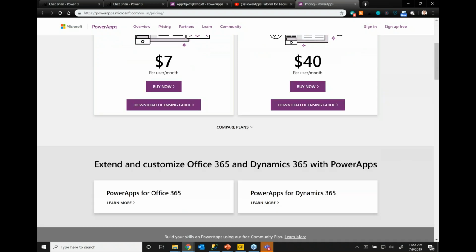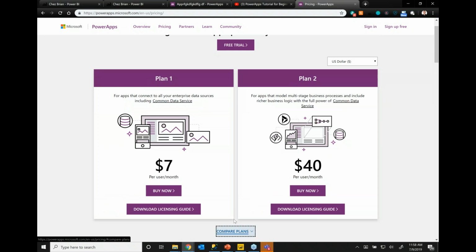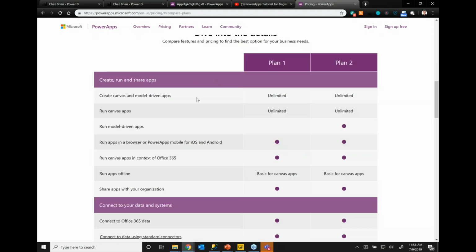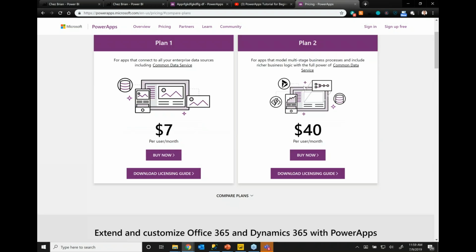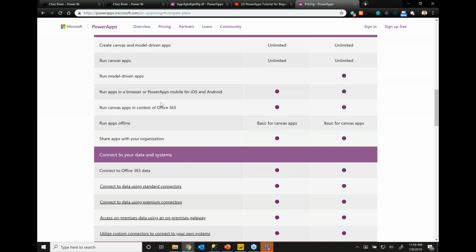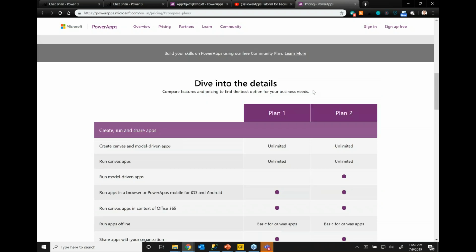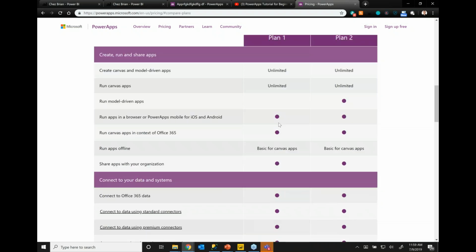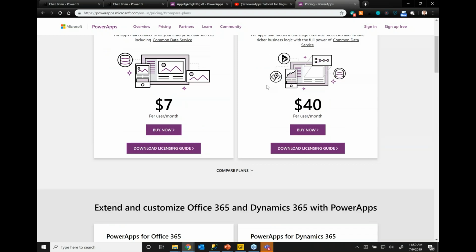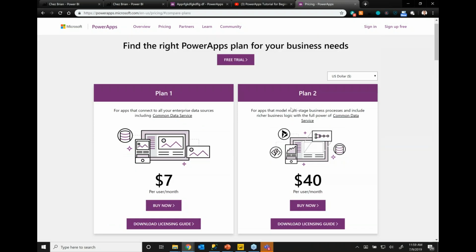Now, the more complex one, Plan 1 or Plan 2. Plan 1 is basically about $7 a month, and chances are you're not even paying that. Plan 1 is for all the premium connectors, if you want to go to Salesforce, or to these more elaborate data sources that I haven't shown in my presentation today. Everything I did today can be done as part of Plan 1. That's the premium connector. Plan 2 is something that requires what's called a model-driven application. This is really for Dynamics users that want very simple applications to be built.